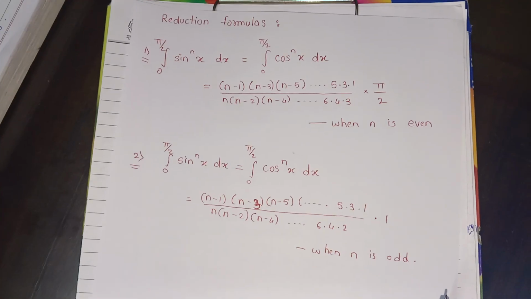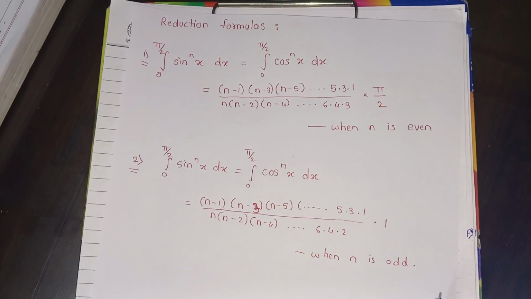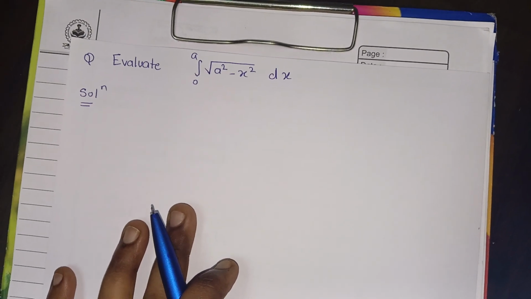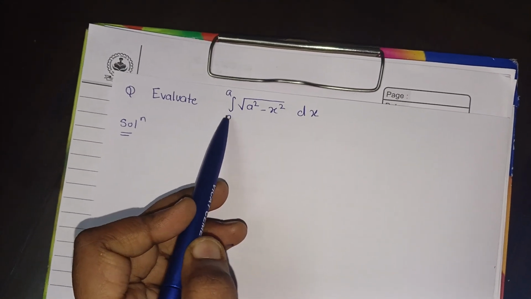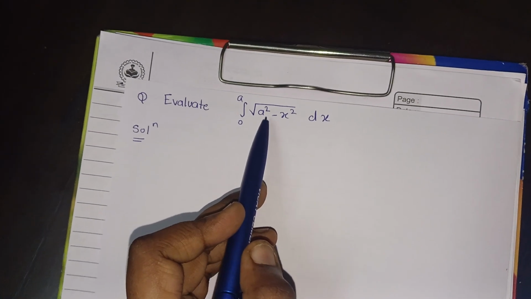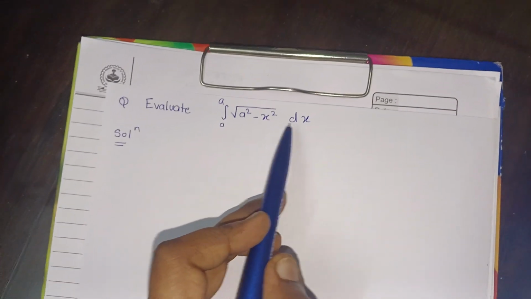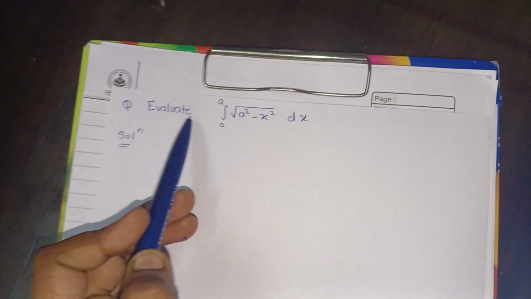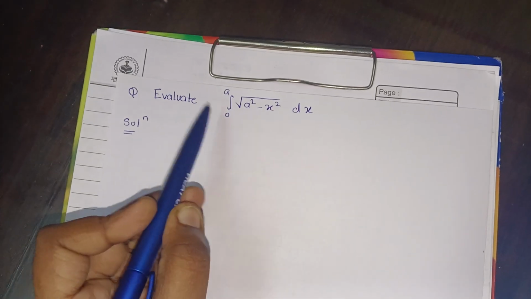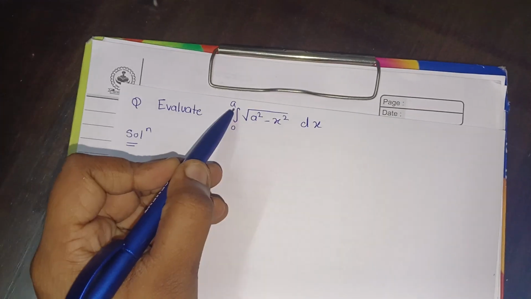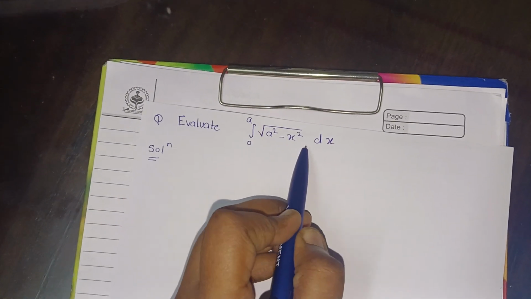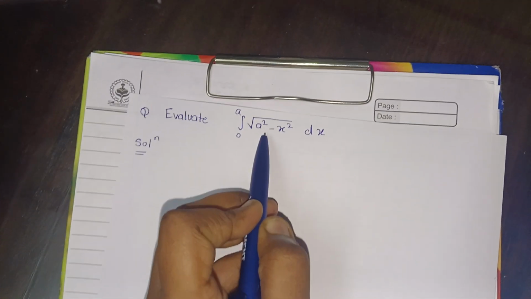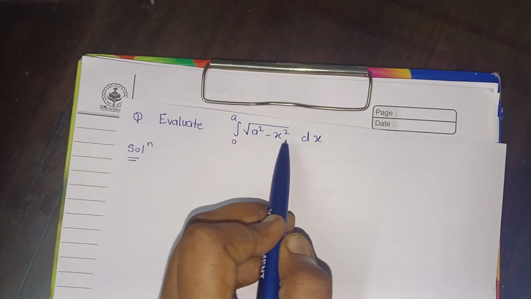So let us solve one problem for better understanding. Let's start with our question, guys. So this is our question. We have integration 0 to a under root a square minus x square dx. In our formula we have limits 0 to pi by 2, and the integrand is in the form of sine or cos.